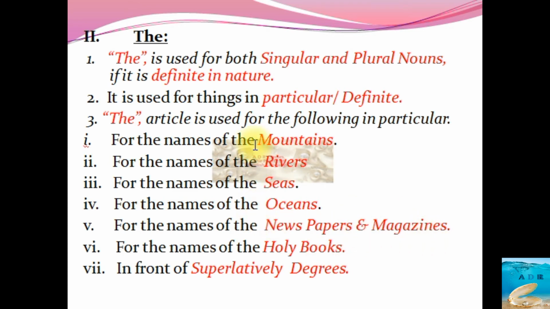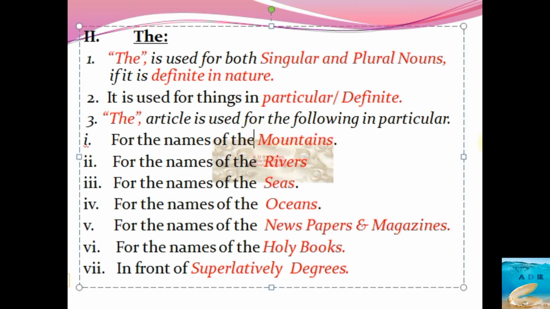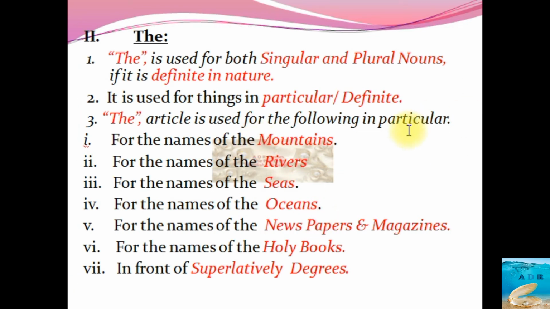For example, for the names of the mountains: the Himalayas, the Alps, the Vindhyas. For the names of the rivers: the Ganges, the Ganga, the Yamuna, the Brahmaputra. For the names of the seas: the Arabian Sea, the Bay of Bengal, the Mediterranean Sea. For the names of the oceans: the Arctic Ocean, the Antarctic Ocean, the Pacific Ocean. For the names of the newspapers and magazines: the Deccan Herald, the Times of India, the Hindu. So the article is used. For the names of the holy books: the Bible, the Bhagavad Gita, the Quran, etc.